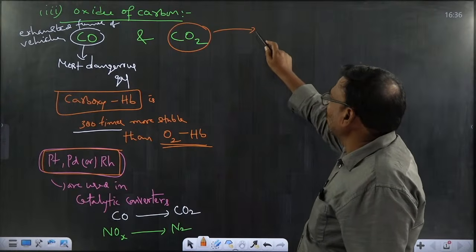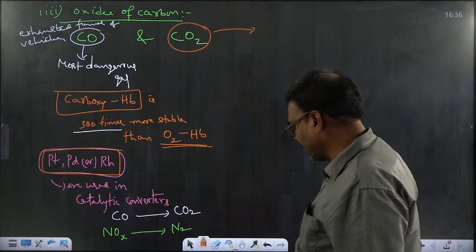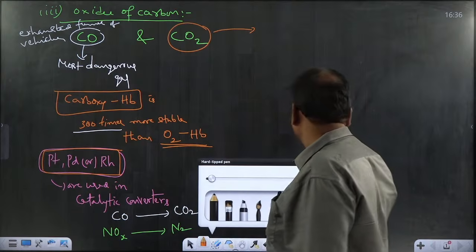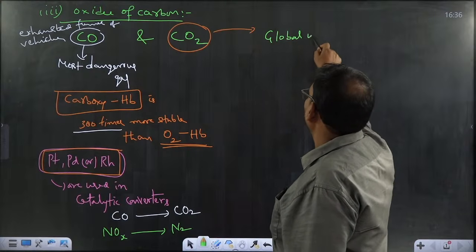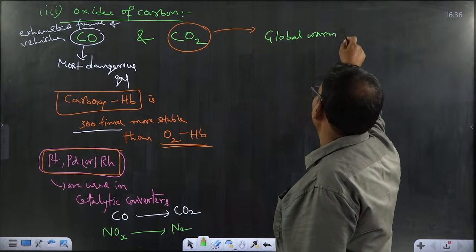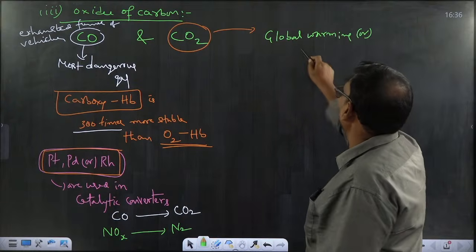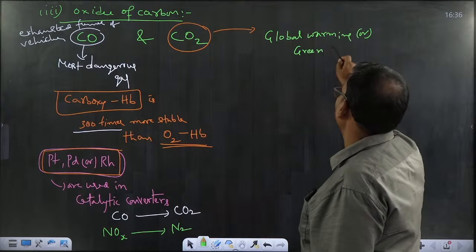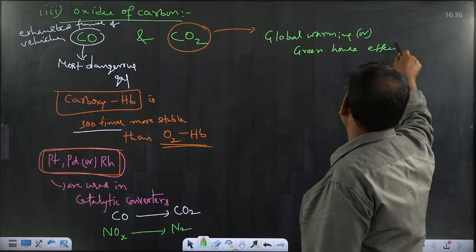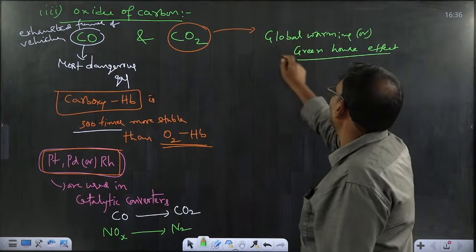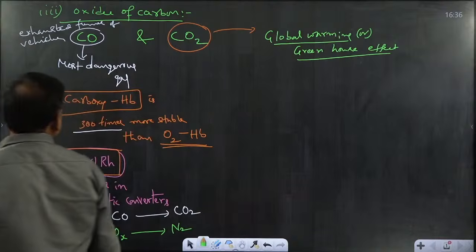What is the main drawback of carbon dioxide in the atmosphere? Everyone has an idea about global warming. What is it? Global warming, or we call it the greenhouse effect. Global warming or greenhouse effect is mainly due to carbon dioxide released into the atmospheric air.